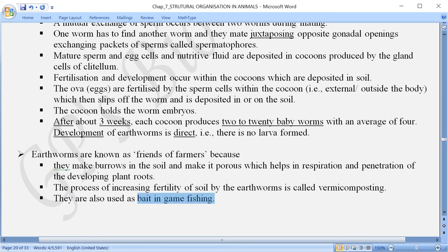दूसरा हमने बात किया वर्मी कंपोस्ट के बारे में. And friends of farmer बोलते हैं because they help the farmer to make the soil porous and more fertile, so that the plants, agricultural crops can grow better, and productivity of these crops increases, or it is increased because of the earthworms. So that was about the earthworm.